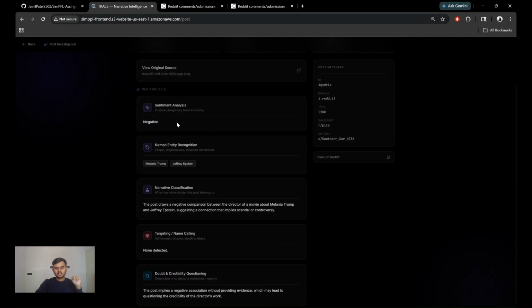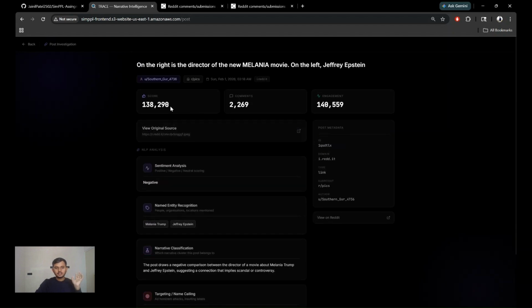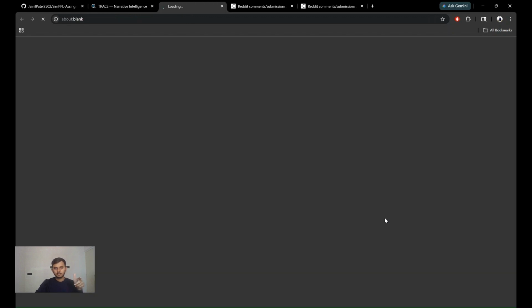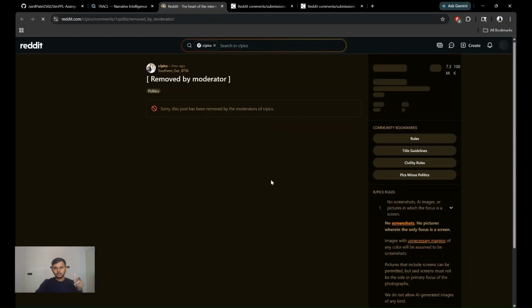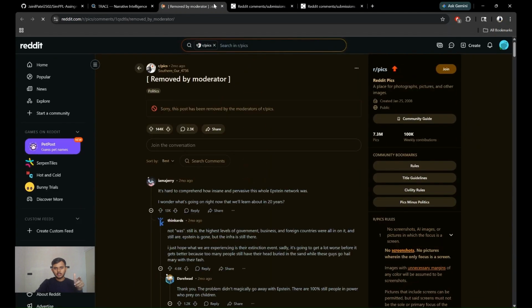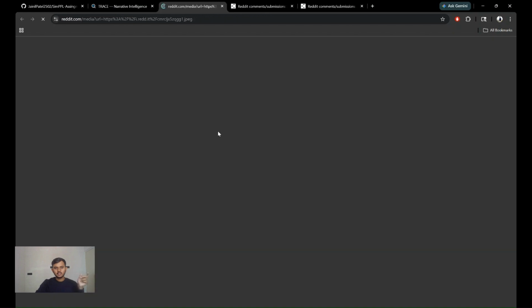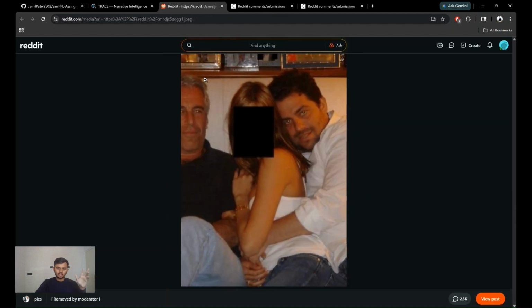It shows that the sentiment is negative. The named entity recognition shows that it mentions these persons, and this is the narrative. We can also see the likes, comments, etc. We can also open that post on Reddit by clicking on this button, and we can also see the image which is mentioned in that.